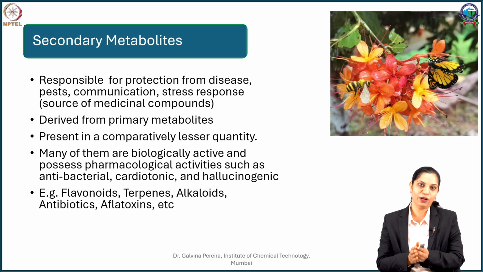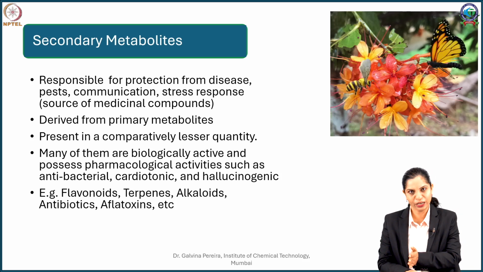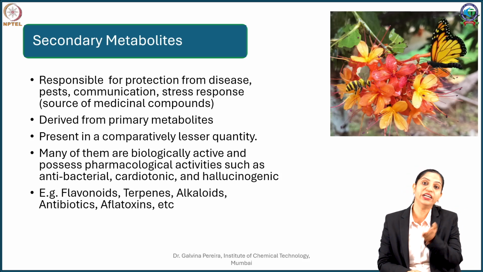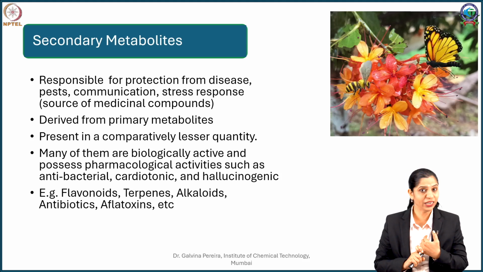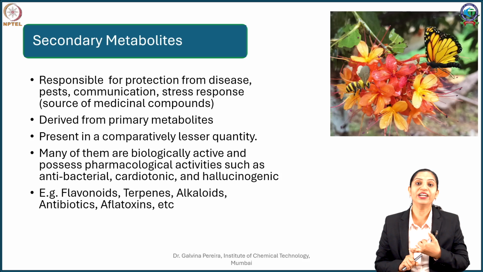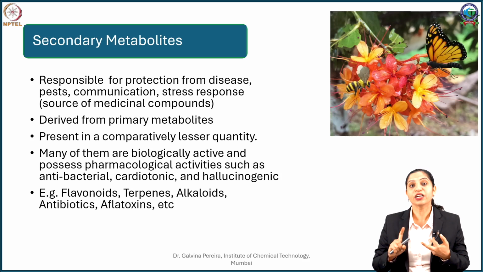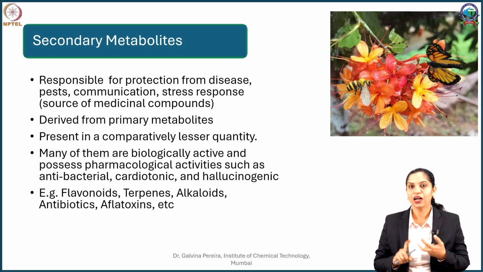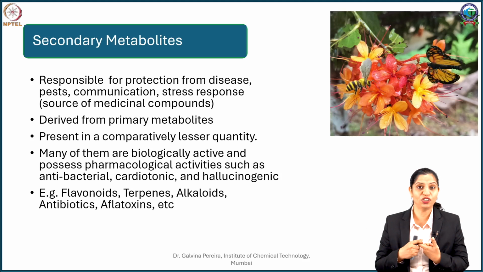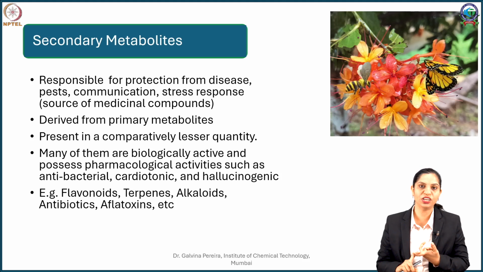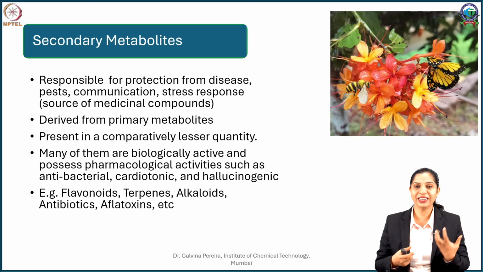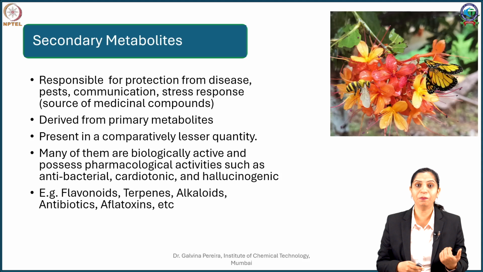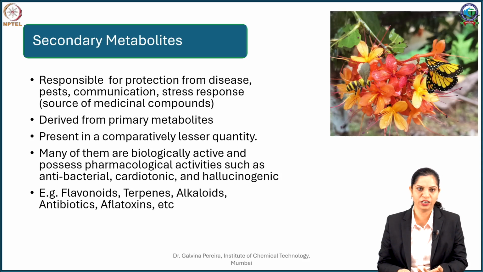So secondary metabolites are little distinct metabolites which are further derived from primary metabolites, and their function is to prevent the plant from disease, prevent the plant from infection, communicate with other plants, and help the plant undertake stress, be it environmental condition, be it pH of soil, be it drought, be it rain, be it any stressor. These stress metabolites will help the plant to thrive in this particular condition.